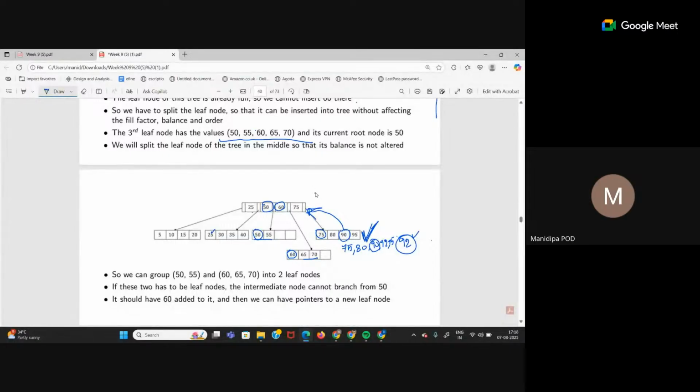So again, you create the intermediate stage: 25, 50, 60, 75, 90. Out of this, what is the middle element? 60. So 60 will now become the root. That means the height of the tree is now changing. So in the next tree, 60 will be the root. Left child of 60 will be 25, 50. Right child of 60 will be 60, 75. So that means there will be multiple copies of 60 now. This is insertion.